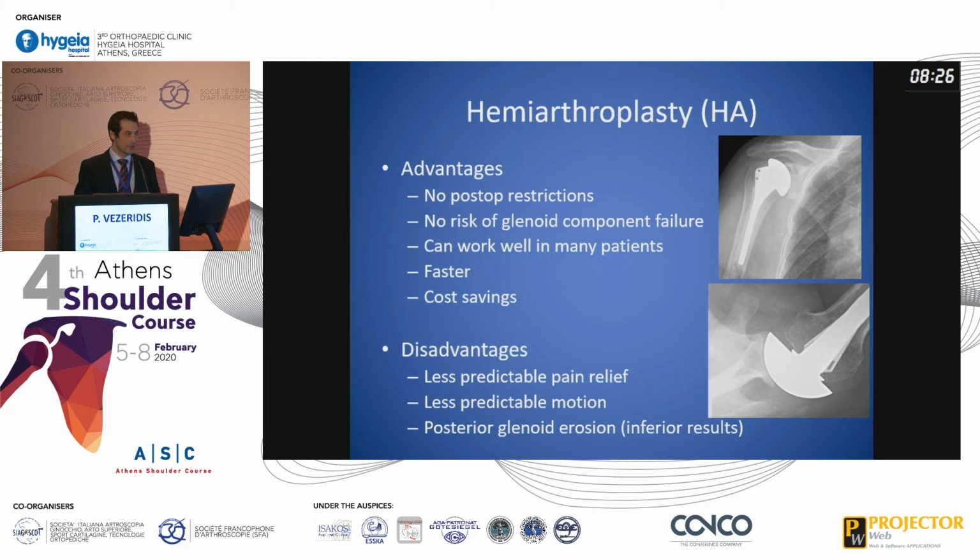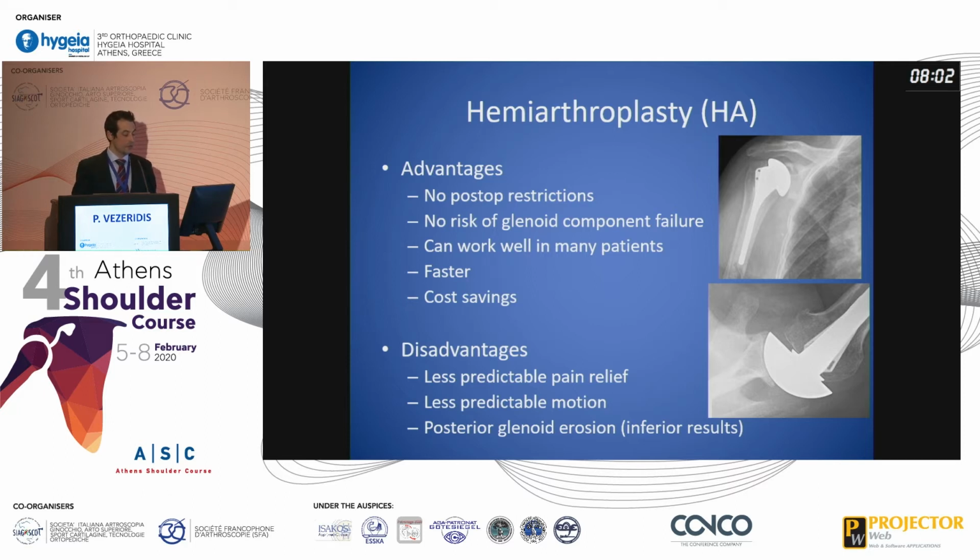I'd like to focus on two general arthroplasty options. We did discuss previously Ream and Run procedure, hemi-cap, those sorts of options, but I'd like to focus on hemiarthroplasty and total shoulder arthroplasty. As for hemiarthroplasty, there are several advantages. There are no postoperative restrictions. There's no risk of glenoid component failure.